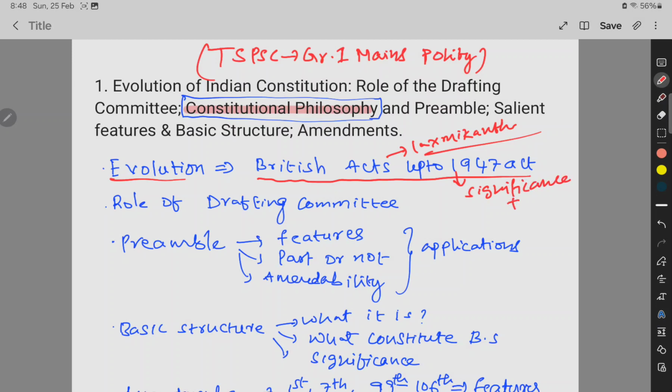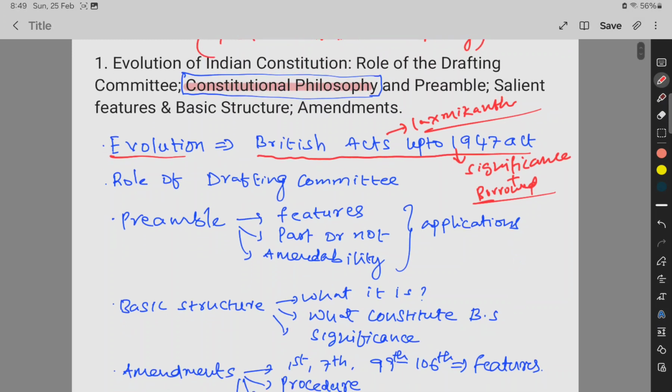Along with significance, what are the things we borrowed from that Act, okay. For example, from the Government of India Act or Charter Act of 1861, we brought some president functions and powers, okay. Like that we have brought various things from the various Acts. We need to read that. And then the role of the drafting committee. The drafting committee had some roles, like making the Constitution. Apart from that there are some other roles, you need to read those roles, okay.